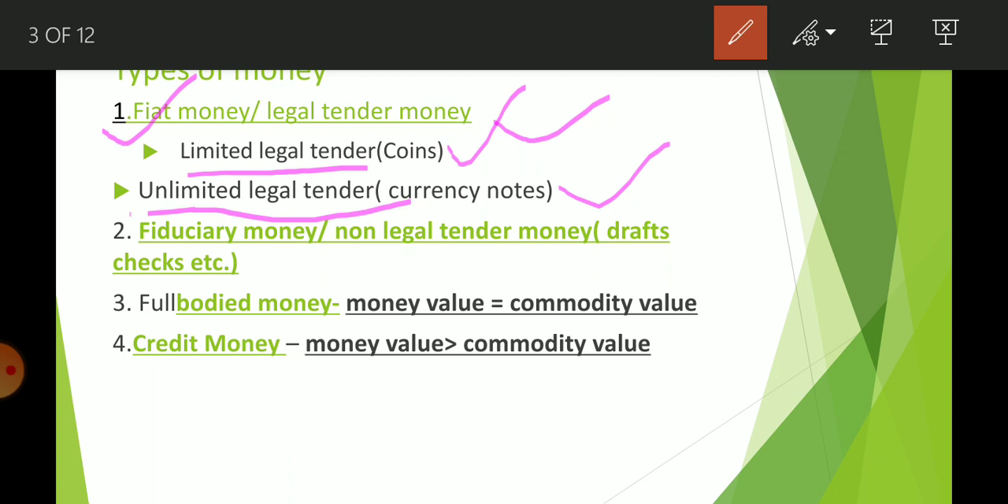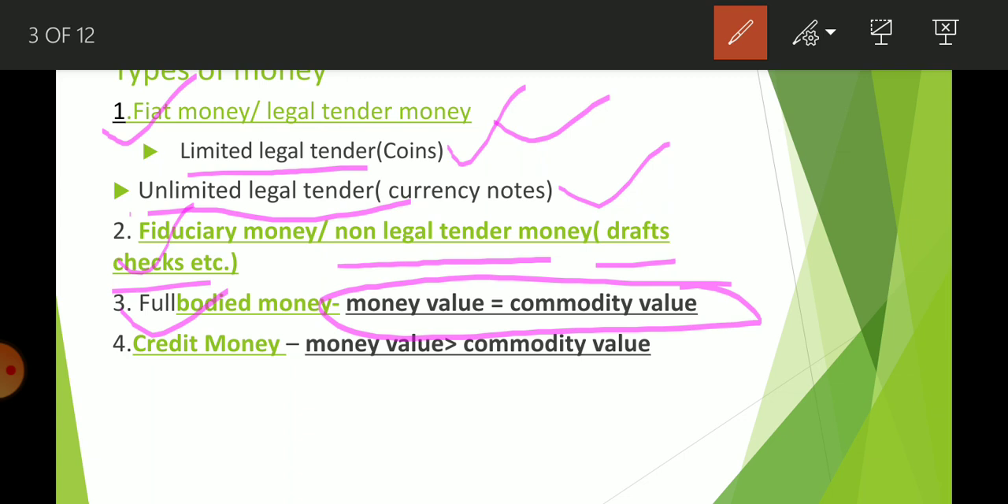After that we are going to learn fiduciary money, or it is also known as non-legal tender money. Fiduciary money is non-legal tender money, its examples are draft and check, bills of payment. Its explanation and detail we are going to learn in the next slides. After that, full bodied money. The keyword is this: full bodied money means that money whose money value or face value is equal to commodity value. Today we are not using any full bodied money.